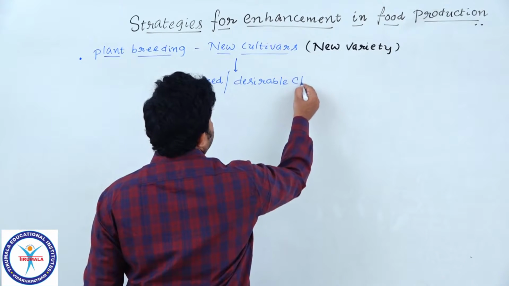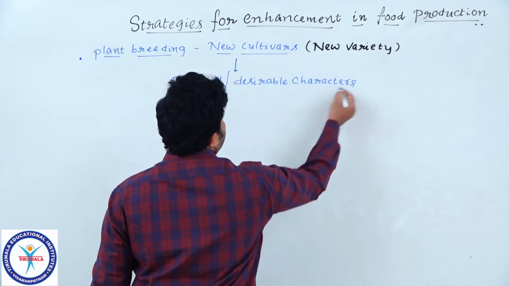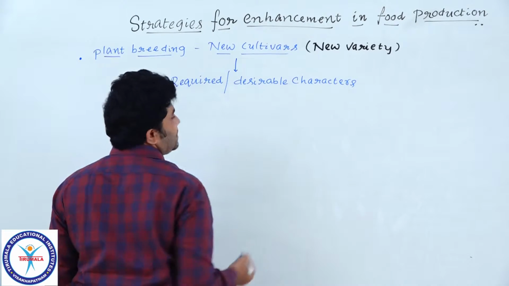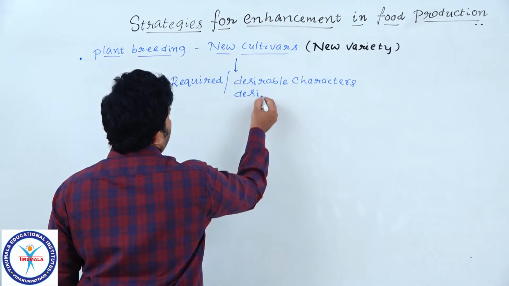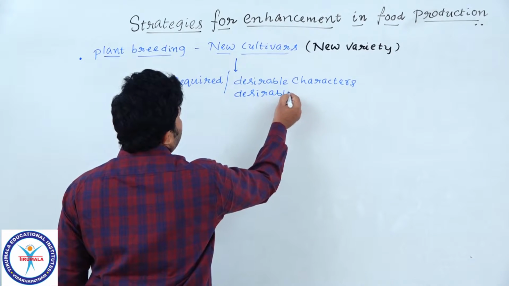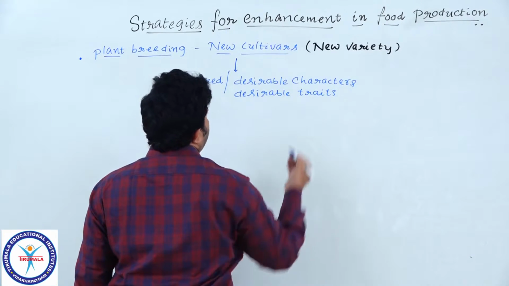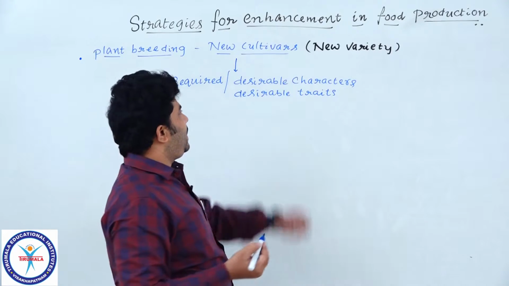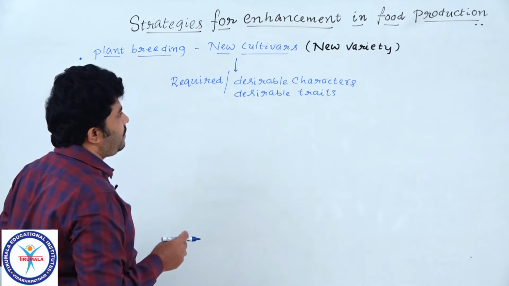Characters are technically called traits. Desirable characters are desirable traits. We incorporate the desirable traits into the new variety we made.